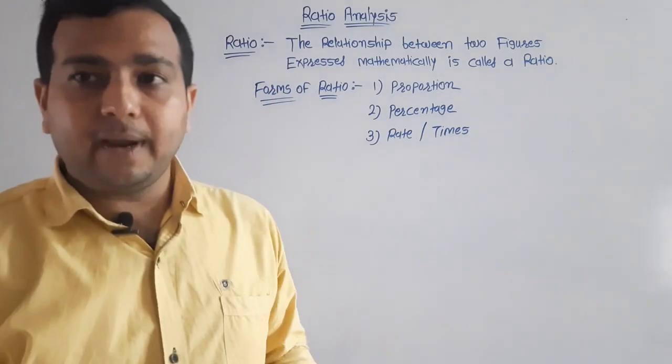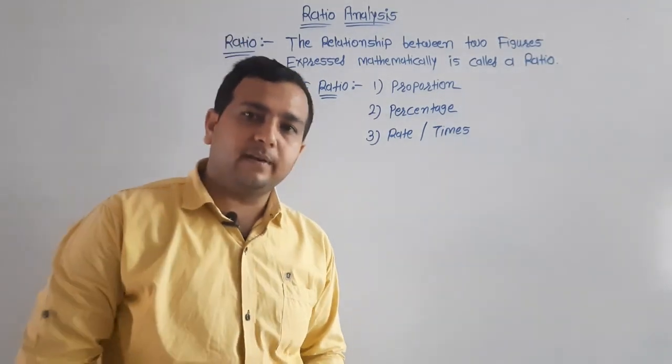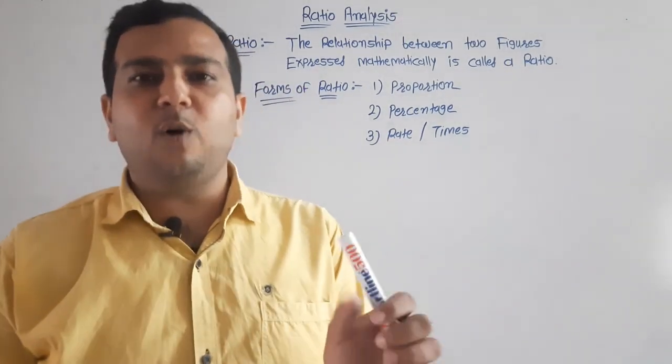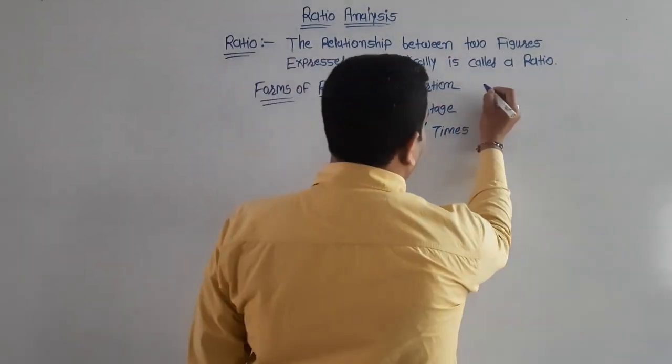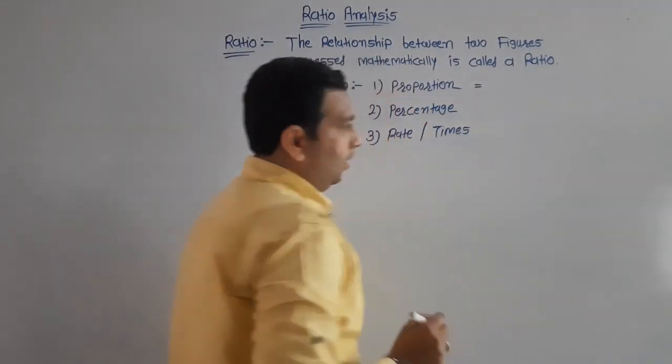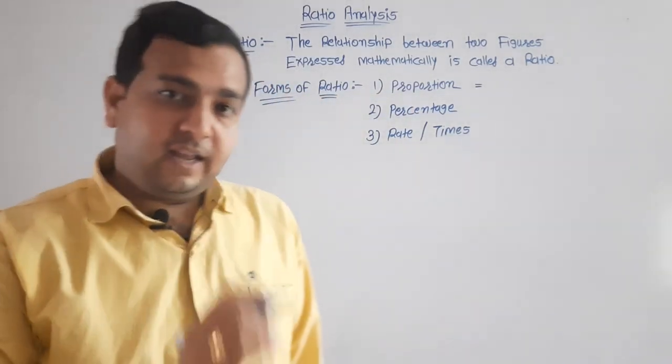In this type of expression, the amounts of two items are expressed in a common denominator. For example, current assets and current liabilities.